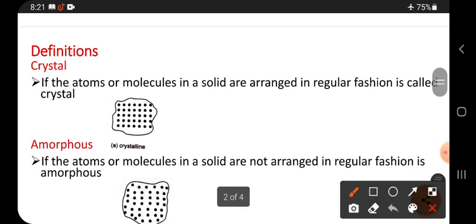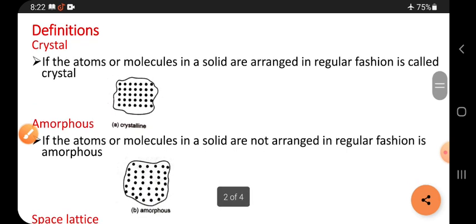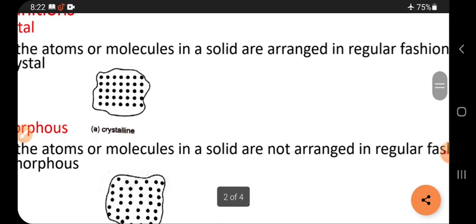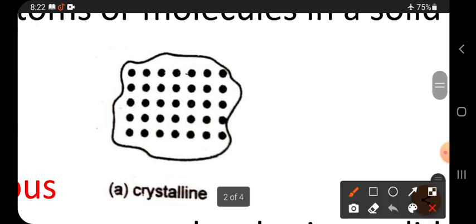Regular fashion means they must have a certain distance between any two molecules. And see, an example is also given of how the atoms are arranged. The dots are atoms, and the distance between these two is the same as between these two, and this and this.